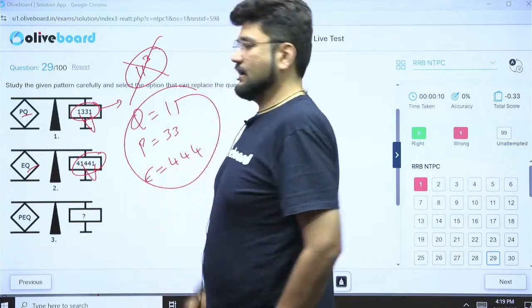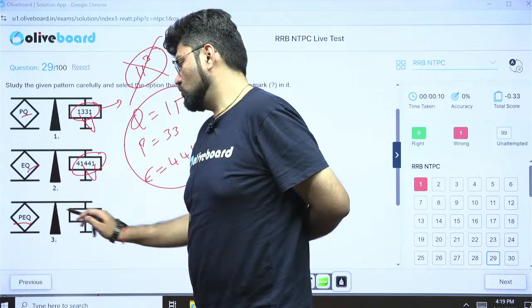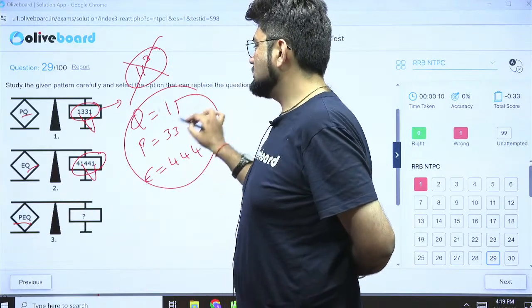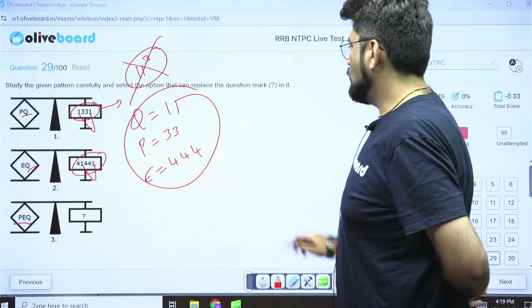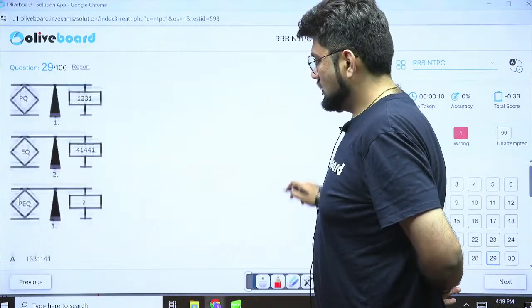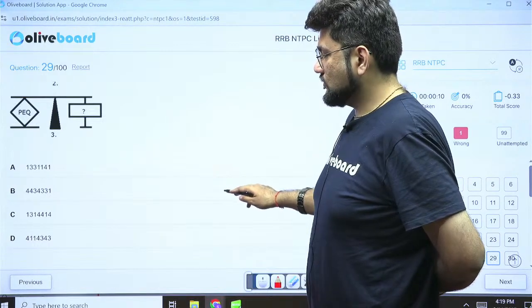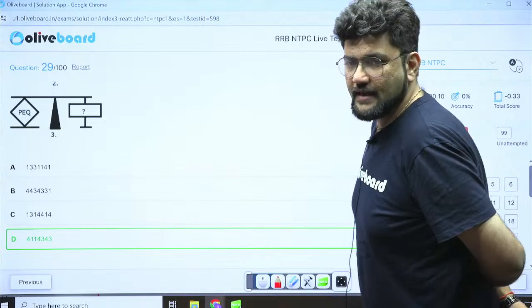This is what you get. Now they're asking you what is the code for PEQ to balance this out. To balance this out, PEQ, you should have 2 1s, 2 3s and 3 4s in the number, can be in any order. 2 1s, 2 3s and 3 4s. We have it here, option D. As simple as that.